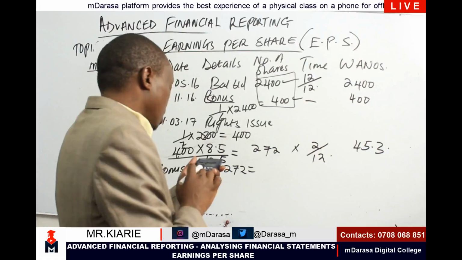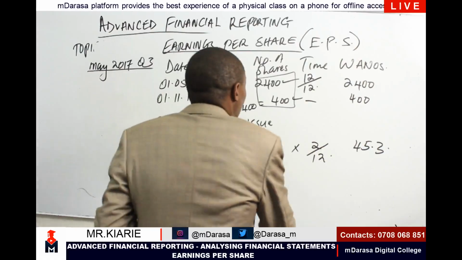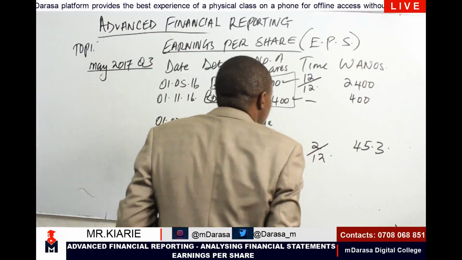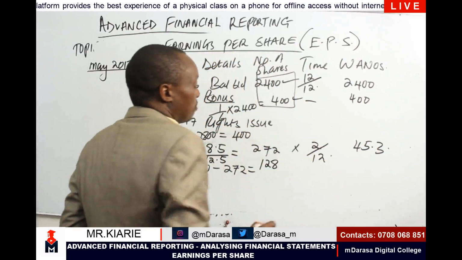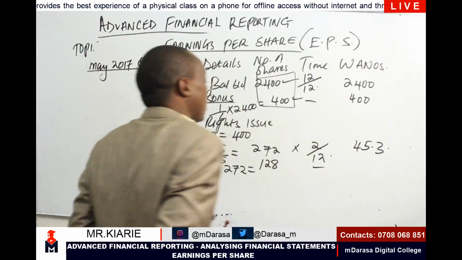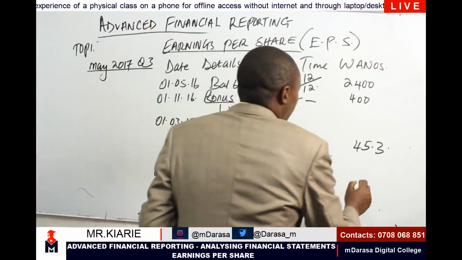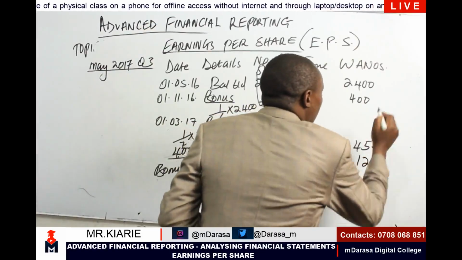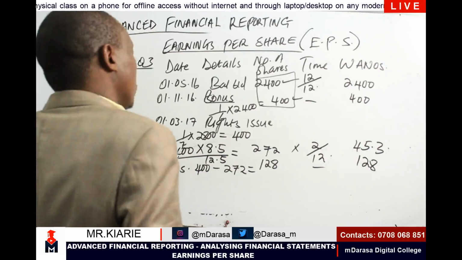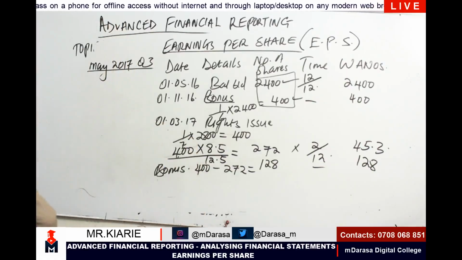This gives me 128 ordinary shares. These are bonus shares and they should not be weighted on time basis, so I put a dash. Therefore, my weighted average number of ordinary shares will still be 128.